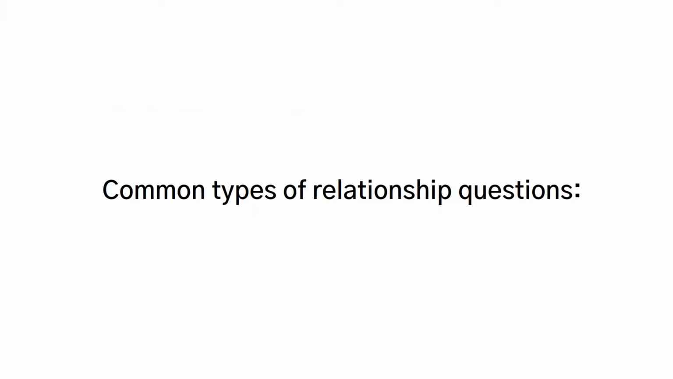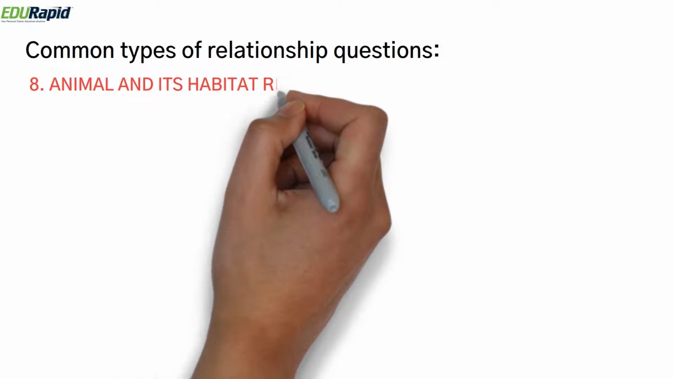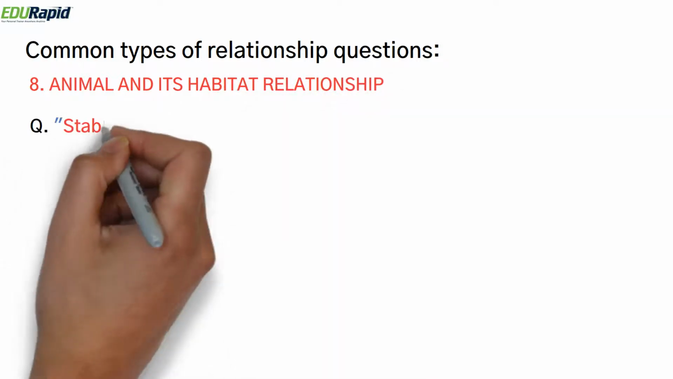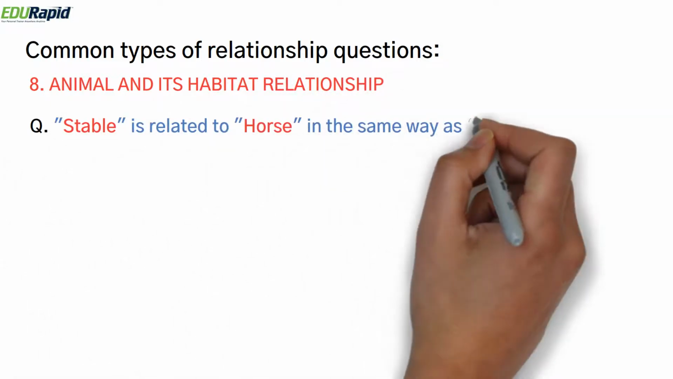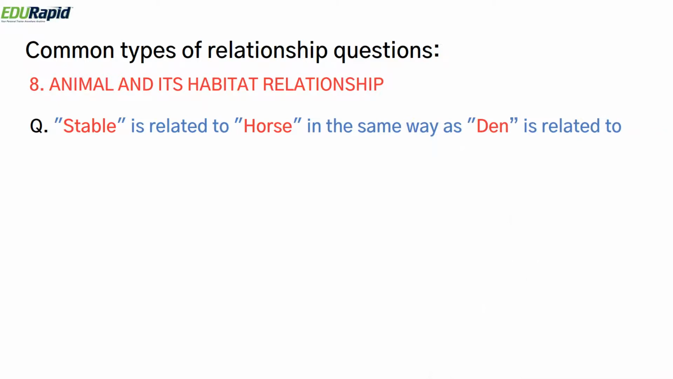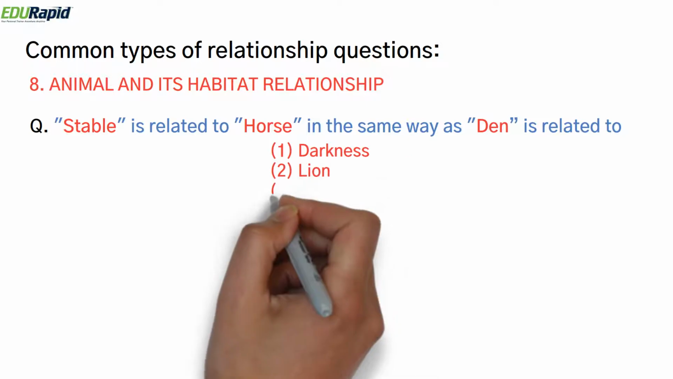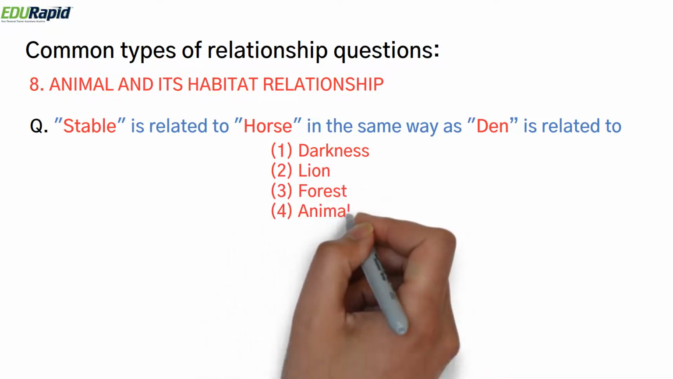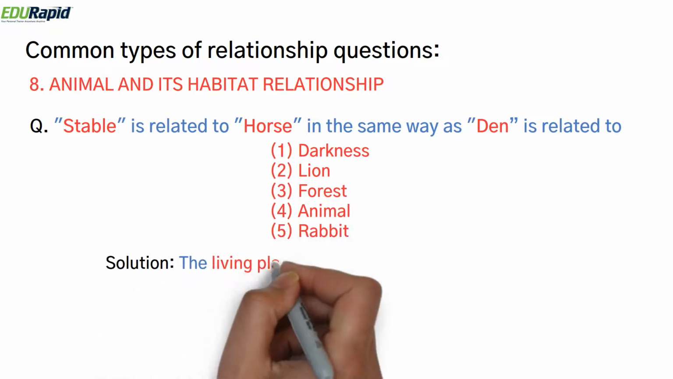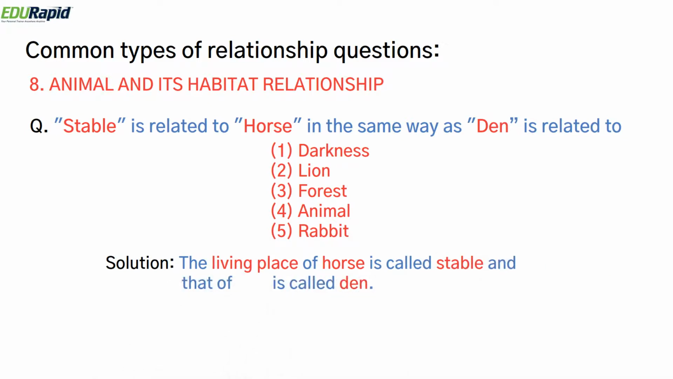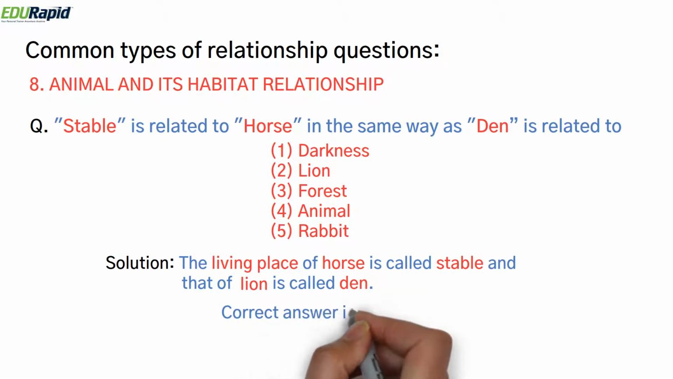The next type of question is animal and its habitat relationship. Stable is related to horse in the same way as den is related to what? Our given options are darkness, lion, forest, animal, and rabbit. Here is the analysis. The living place of the horse is called a stable and the living place of the lion is called a den. So the correct answer is option 2, lion.